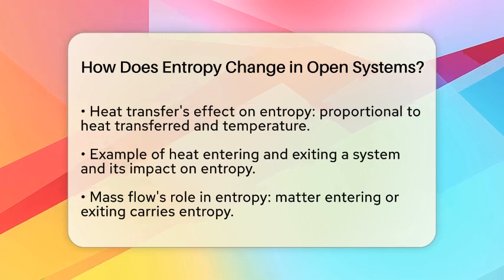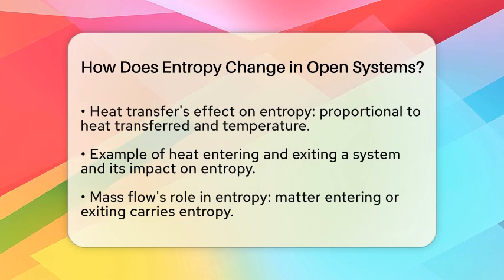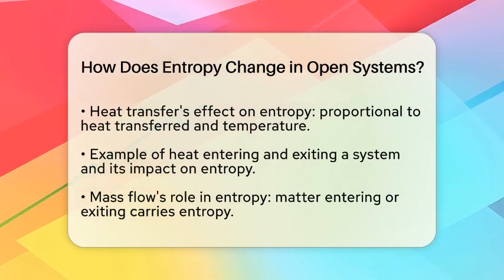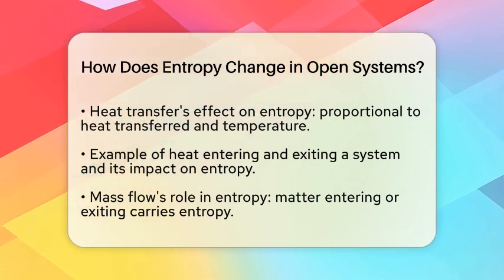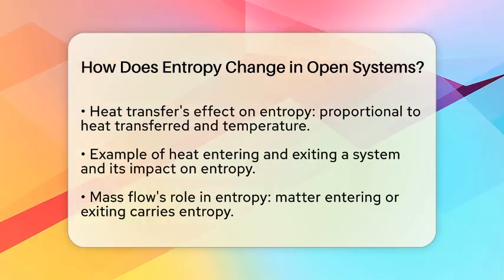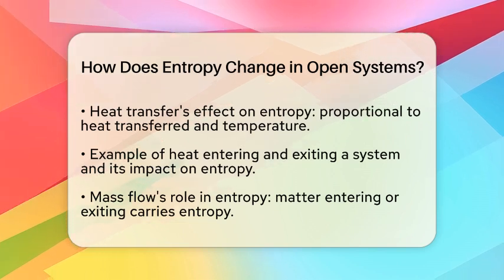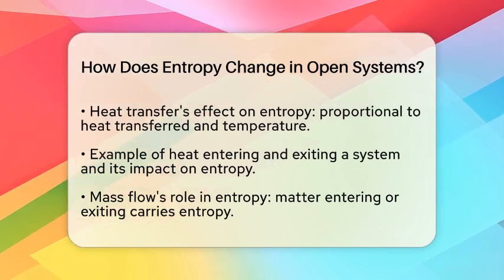Now let's talk about mass flow. When matter enters or exits an open system, it also carries entropy. The change in entropy due to mass flow is determined by the mass flow rate multiplied by the specific entropy of that matter. This means that the matter itself contributes to the overall entropy of the system.